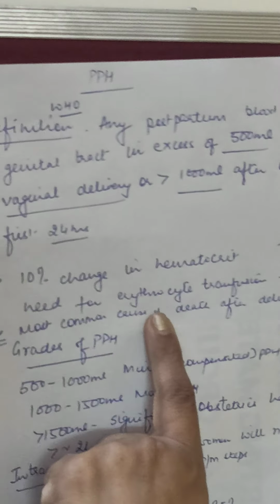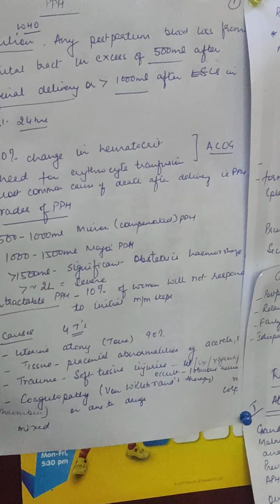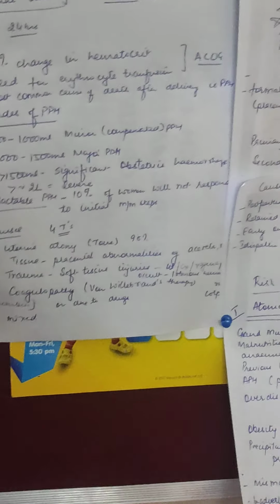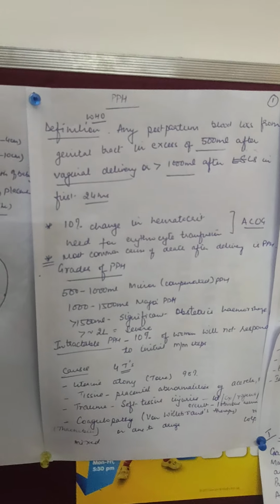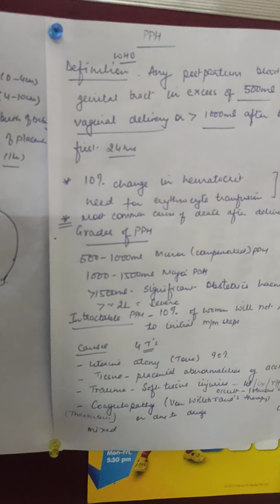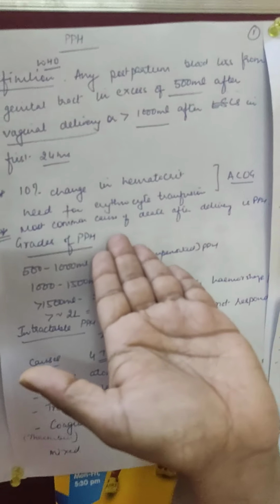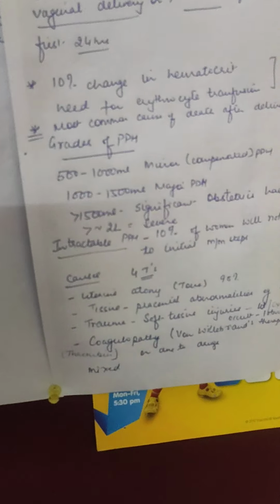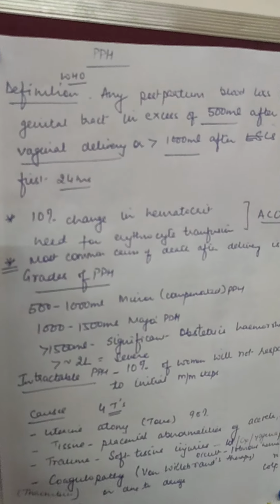Now another definition also says that whenever a patient bleeds so much that we need to transfuse her blood, this means the bleeding was excessive. Otherwise, after every normal delivery or every cesarean section, we don't need to transfuse blood. But if we assess clinically that the bleeding was excessive and we should give her a blood transfusion, erythrocyte transfusion or packed cell transfusion, then it comes under the category that she might have bled excessively and she could have landed up into PPH.